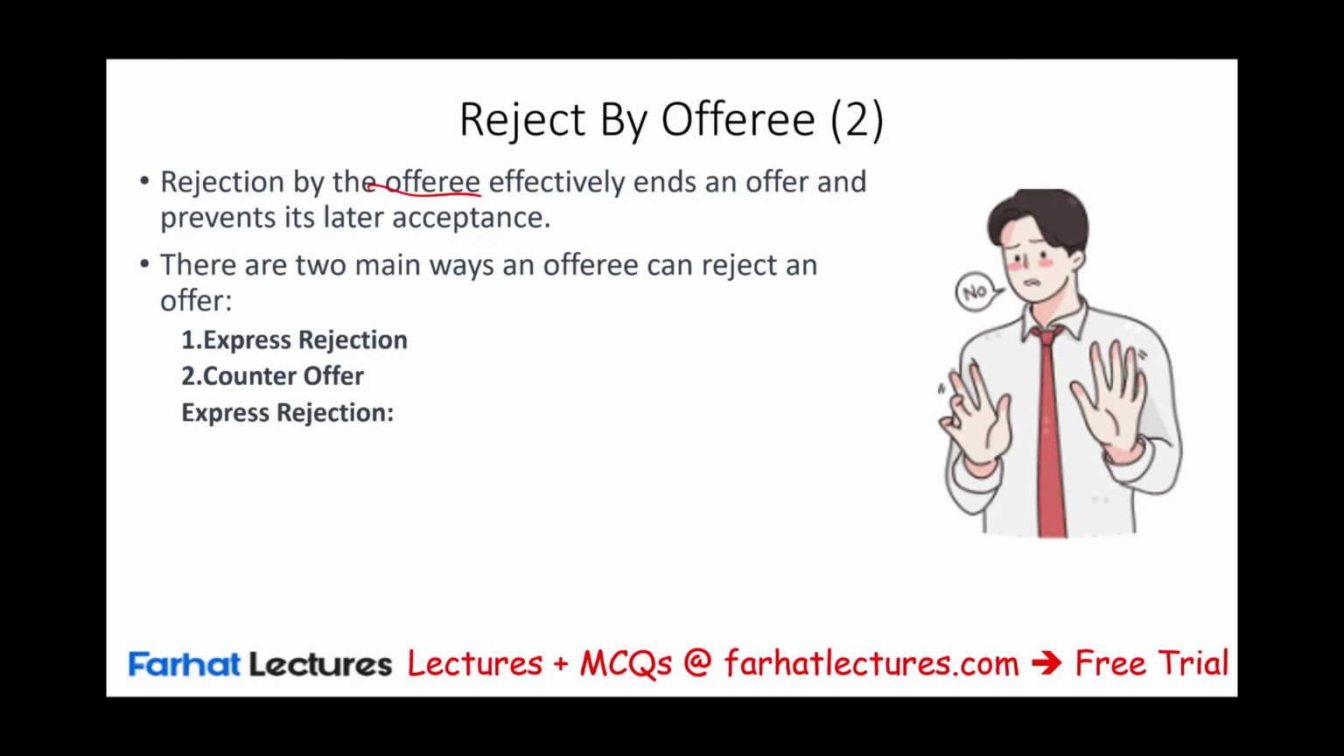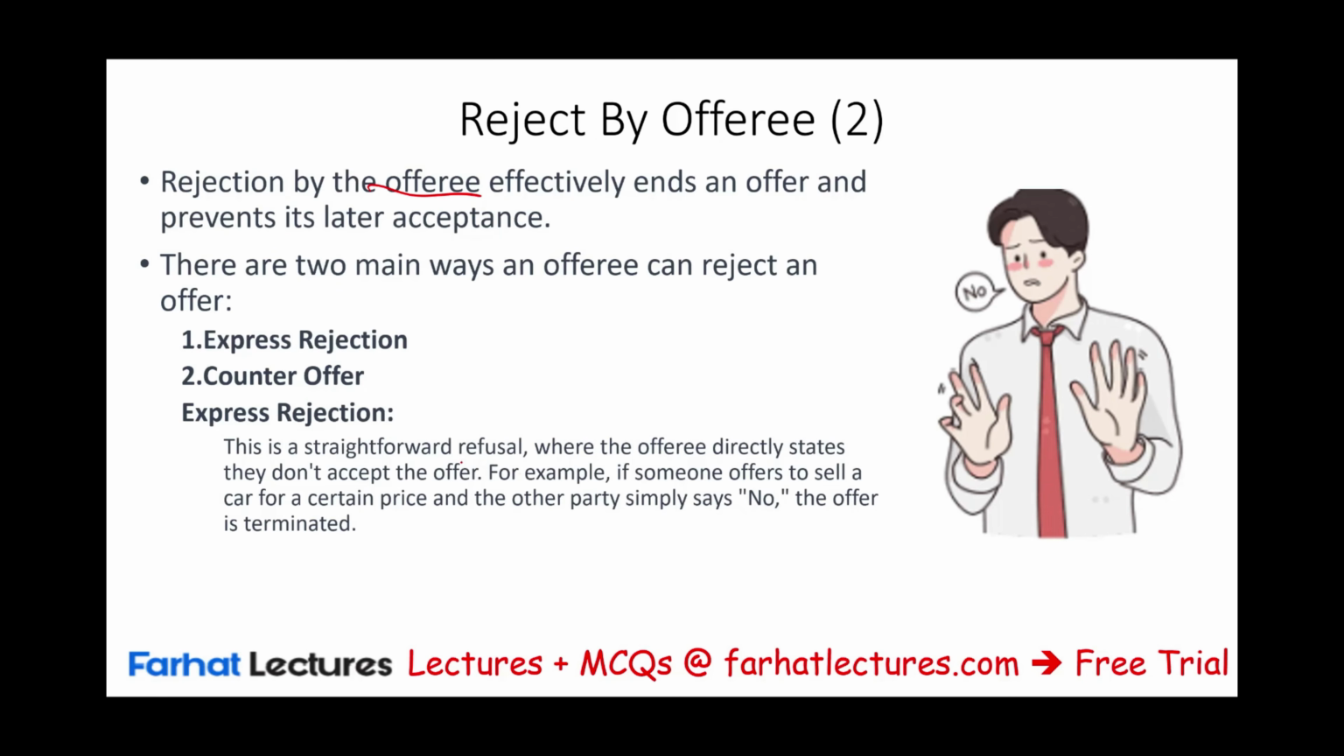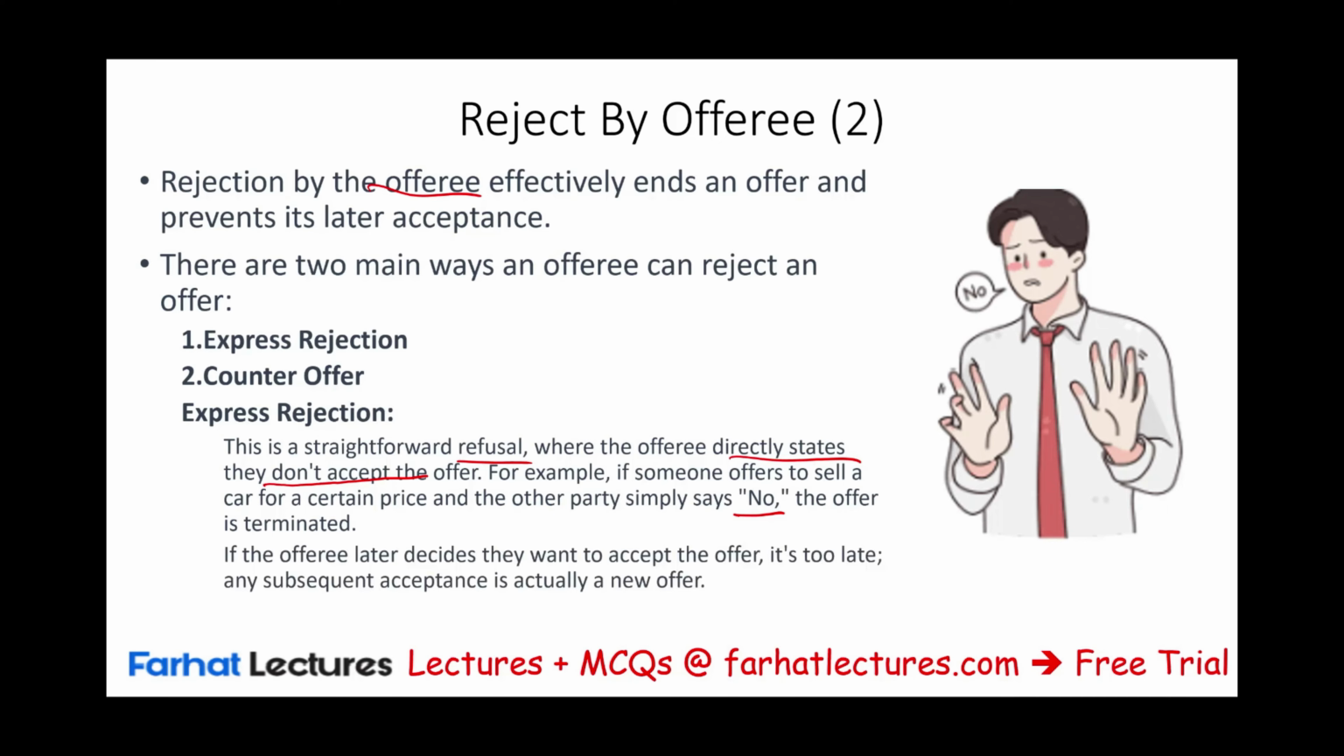In an express rejection, pretty straightforward, you refuse the offer. The offeree directly states, I don't accept the offer. For example, if someone offered to sell you a car for a certain price, you could say no, and the offer is terminated. If the offeree later decides they want to accept the offer, it's too late. Once you reject, that's it. What does it mean if you then said, I want to buy it after all? Now you're making the offer. Any subsequent acceptance is actually a new offer.